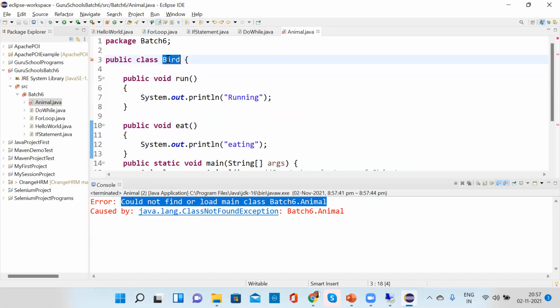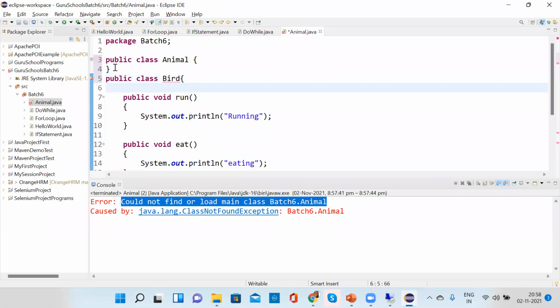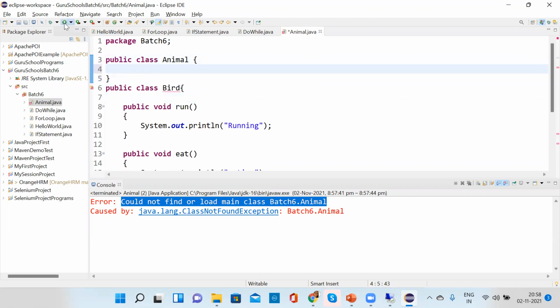Even though you have written animal here, and you have closed this main method, and then you have written one more public class bird, this will also not work. The main method should be there. Suppose there is the animal class, one more.